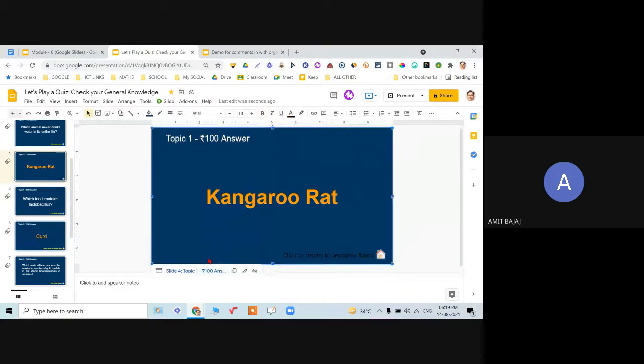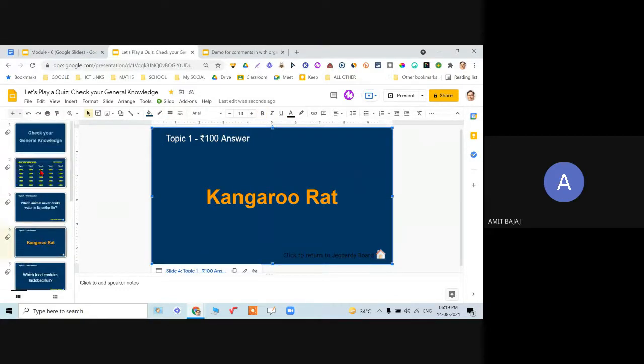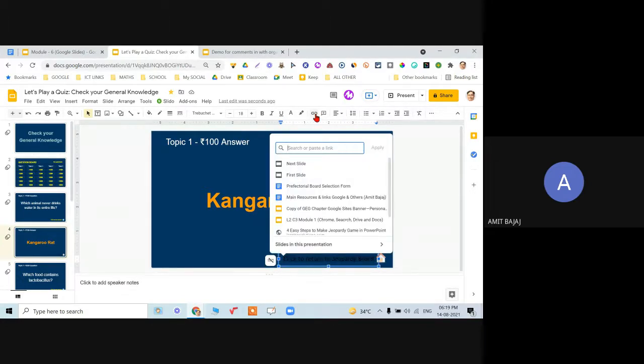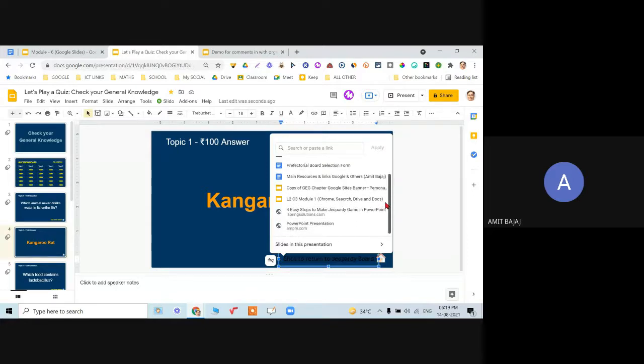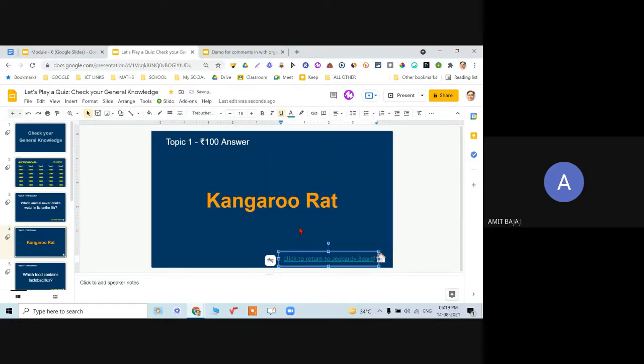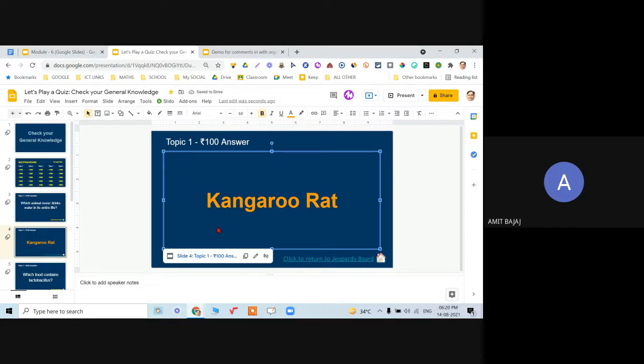Next, what I want is, let me go back to the main page, slide number 2. Select this text, click on insert link. But now I am not putting in a YouTube link, I am putting in a link from within the presentation. So check it out, somewhere you will see written, slides in this presentation. Click on this, and what I want is to link to slide 2. Just click on slide 2 and it is saved.